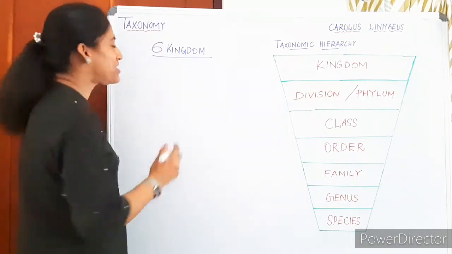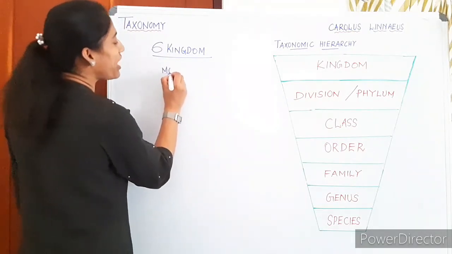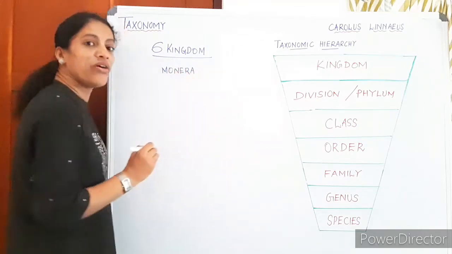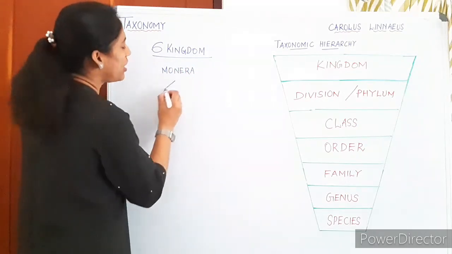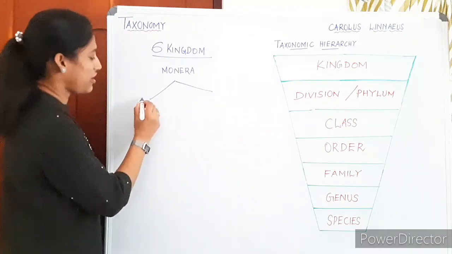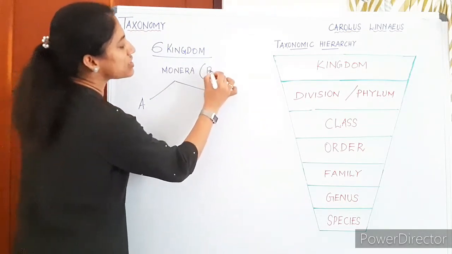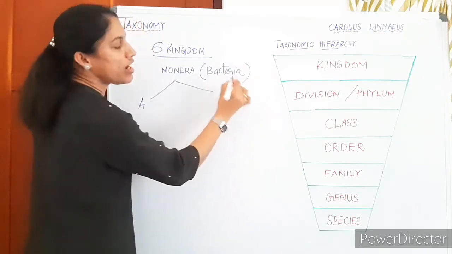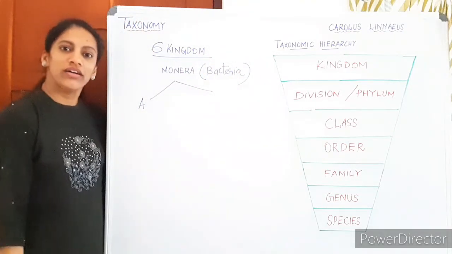I will not say it as such because kingdom Monera is split into 2 groups. The bacteria were grouped under Eubacteria and Archaea. Okay, kingdom Monera consists of what? Bacteria, the only members under kingdom Monera.